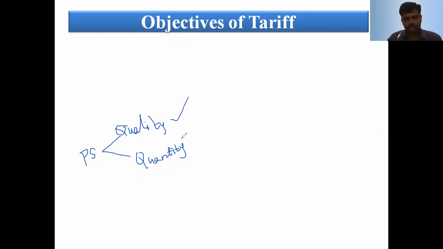Quantity means we need to supply the electricity at a reasonable price, that is, the per unit cost at a reasonable price.